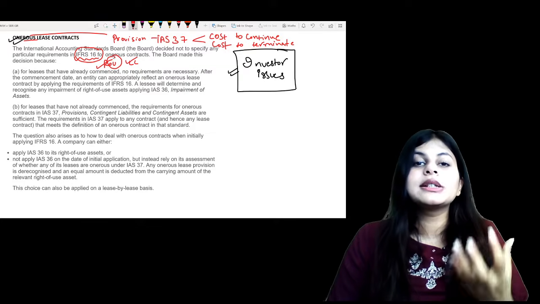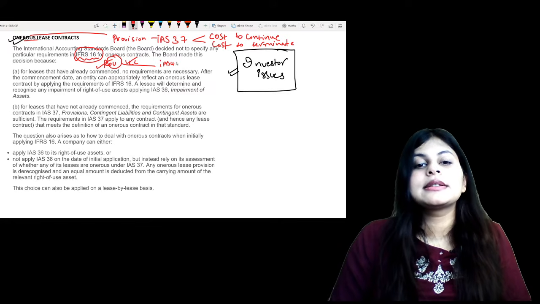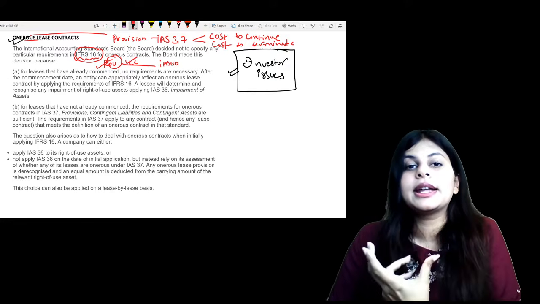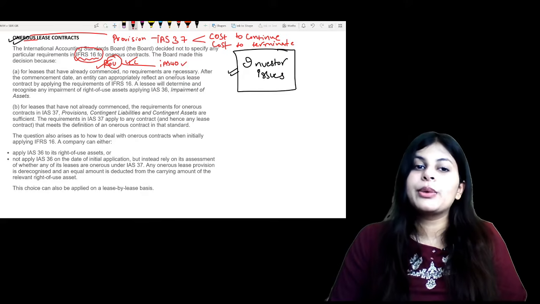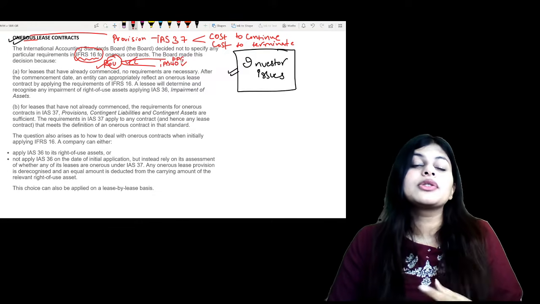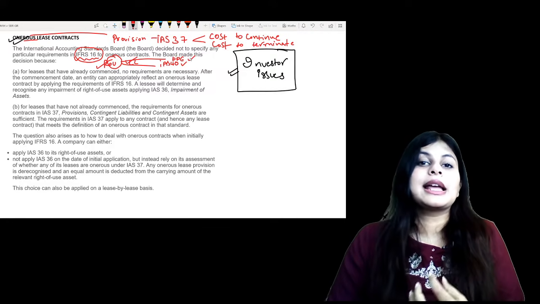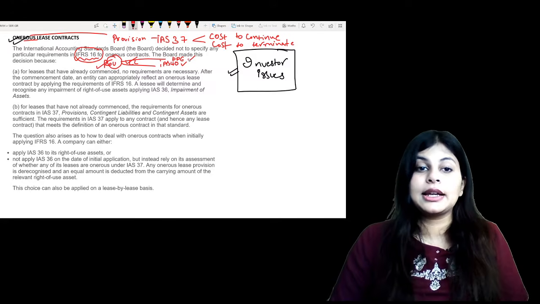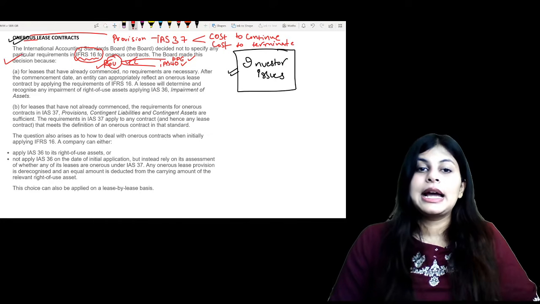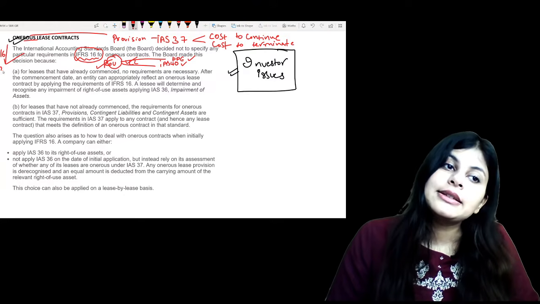And subsequently, what is our treatment for ROU? We will either keep it under IAS 40, if I've taken a building on rent and I'm using it as investment property, that is, I'm subletting it, so I will apply IAS 40 to this ROU. If I'm taking it for PP&E, that means for my manufacturing, production and everything, then I will include it in IAS 16. I will apply the rules of IAS 16. Now the point is, if this is a loss-making contract, the question is, can I apply IFRS 16 and IAS 37 together?